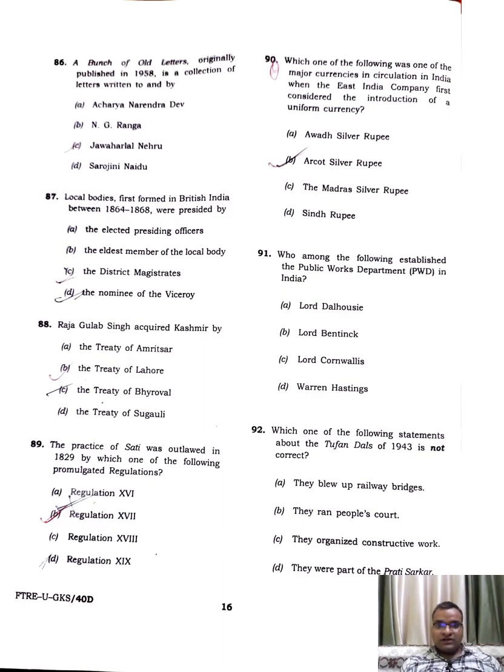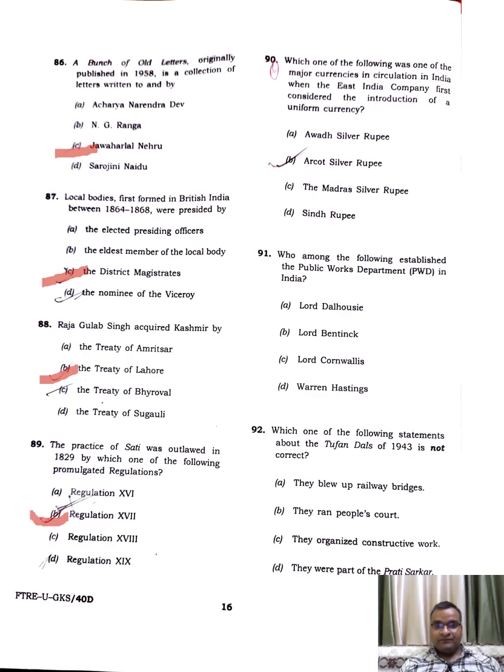A Bunch of Old Letters, originally published in 1958, is a collection of Pandit Jawaharlal Nehru. Local bodies first formed by British India between 1864 and 1868 were presided over by the district magistrate. Raja Gulab Singh acquired Kashmir by the Treaty of Lahore. The practice of sati was outlawed in 1829 by which one of the promulgated